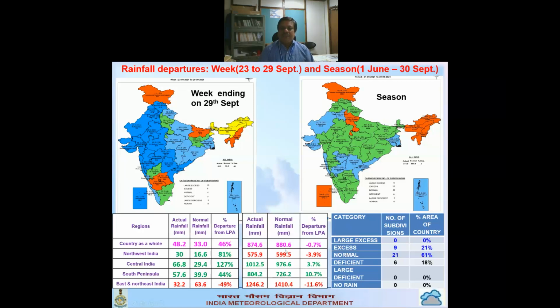So this is the picture of the whole season, and area-wise only 18% of the country is deficient, otherwise most parts of the country are normal or excess.